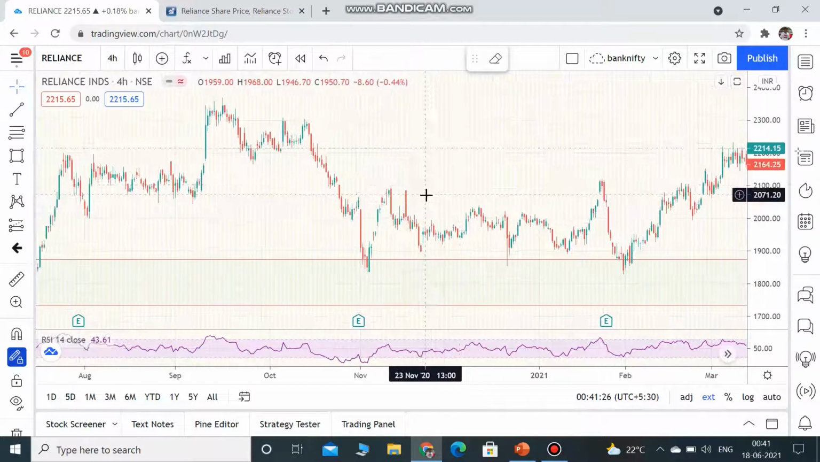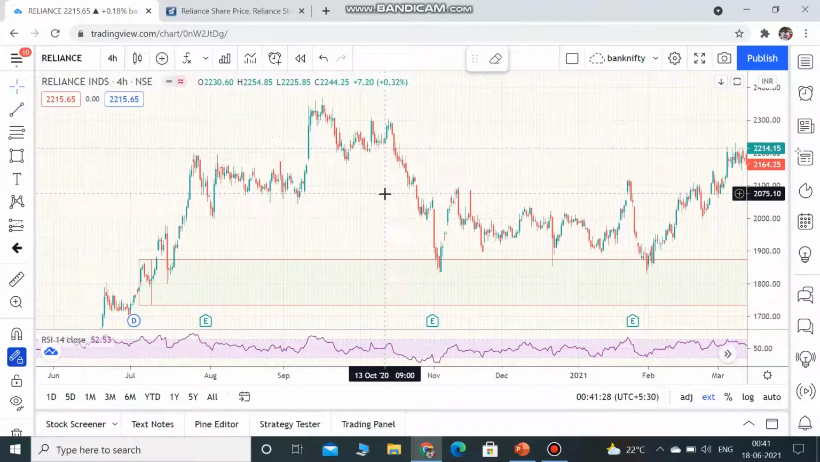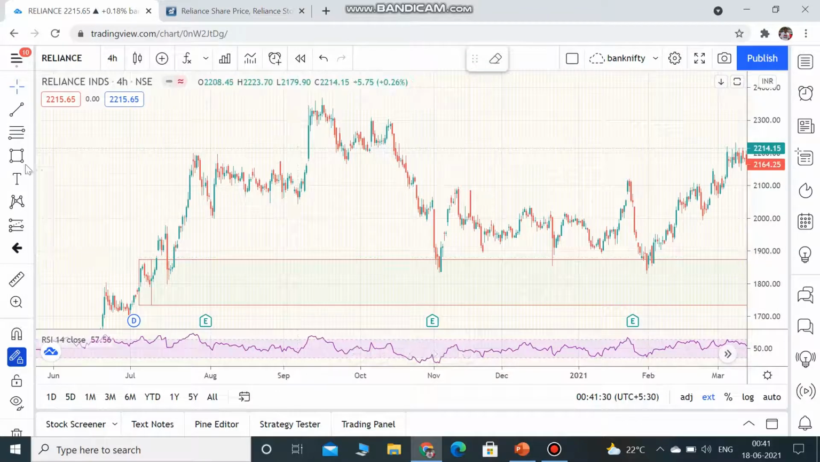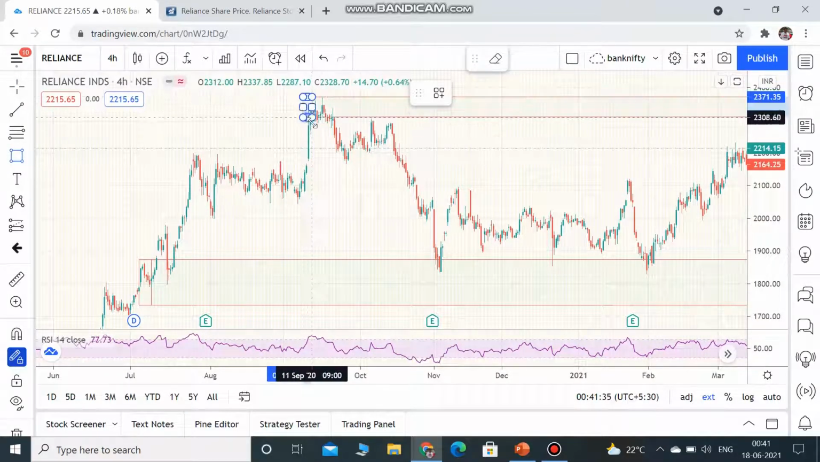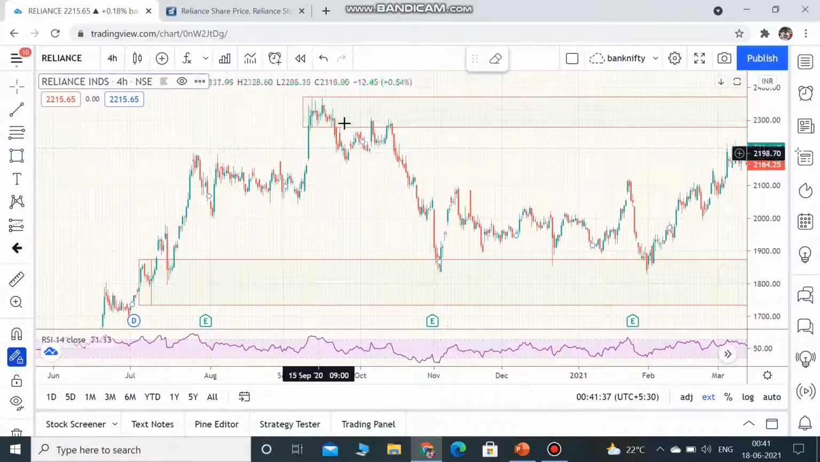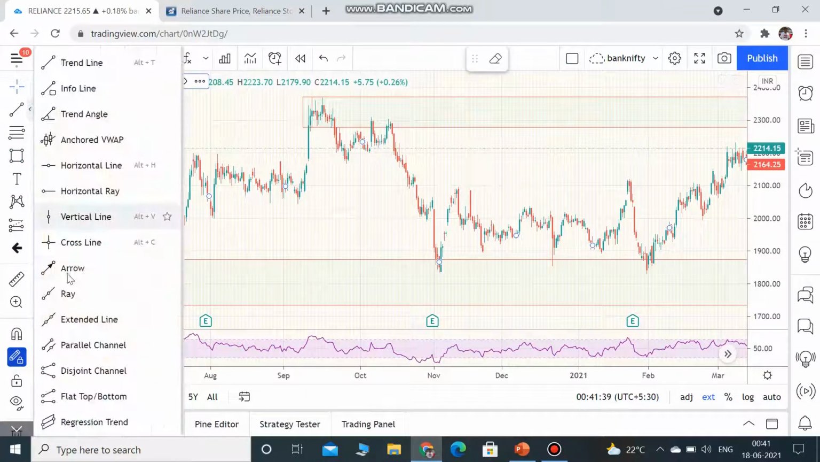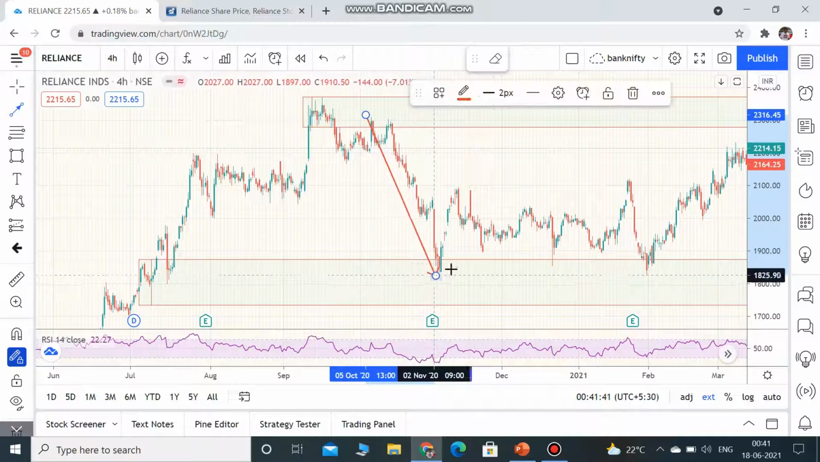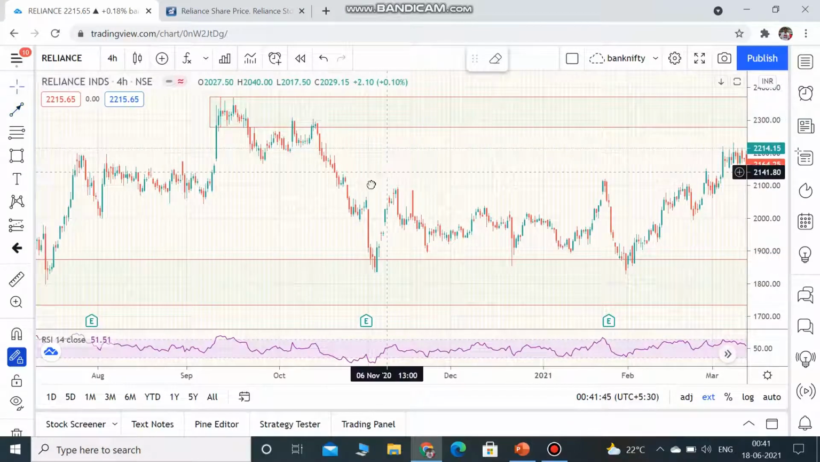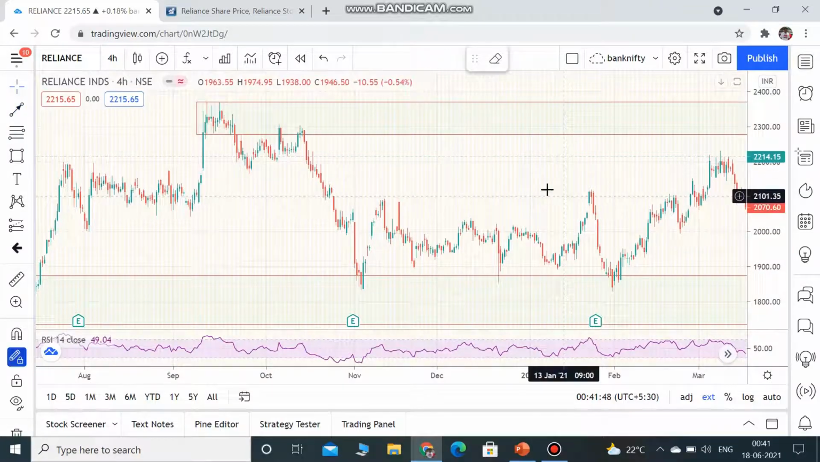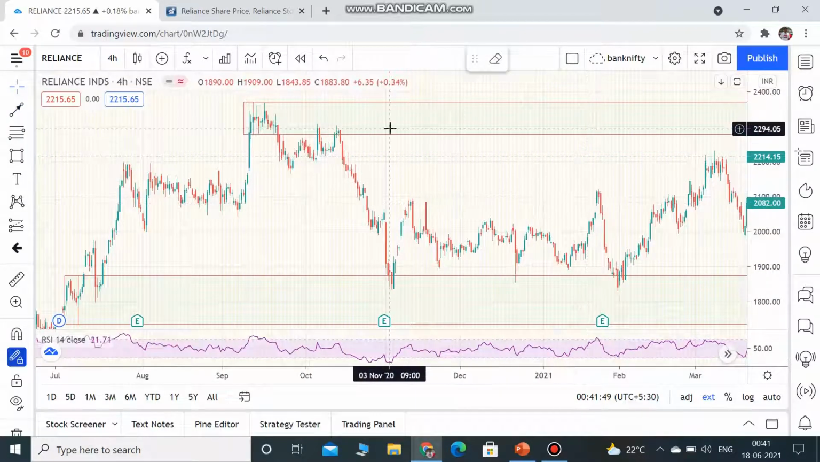So first you have to look for support and resistance. This is going to be my support, and obviously what is my resistance? The number of people who have sold. So obviously people have sold here, so the stock has moved from here till here, right? There were no buyers, so the stock kept moving down. That is the concept behind the stock market.